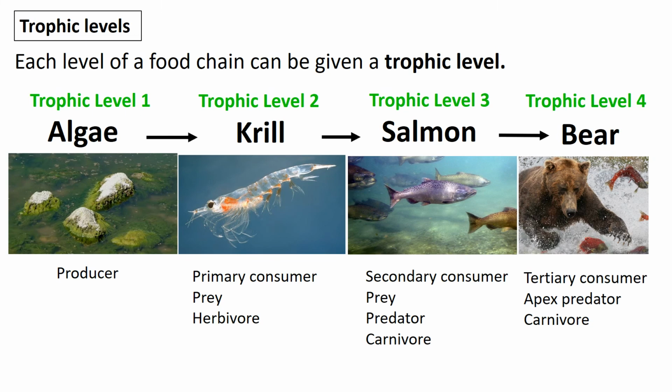In terms of trophic levels, the first level is the producers. So we have trophic level 1, which in this case is the algae, and that's our producer. Trophic level 2 is the next consumer, the primary consumer. Level 3 would be the secondary consumer, and trophic level 4 would be your tertiary consumer. We don't often get beyond 4 trophic levels. It's quite uncommon in a food chain because we are going to get energy losses along the way.